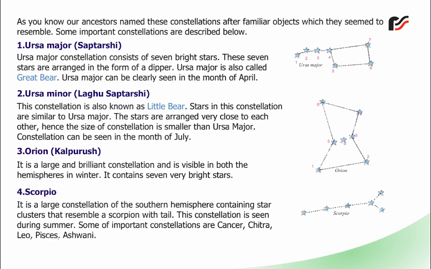It is a large constellation of the southern hemisphere containing star clusters that resemble a scorpion with tail. This constellation is seen during summer. Some of the important constellations are Cancer, Chitra, Leo, Pisces, Ashwini.